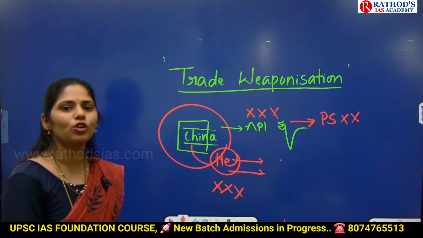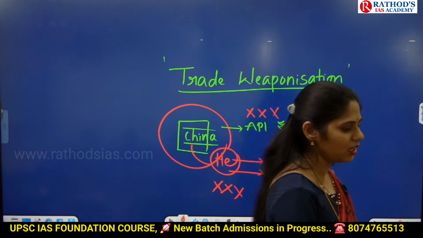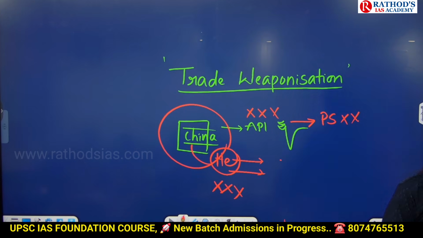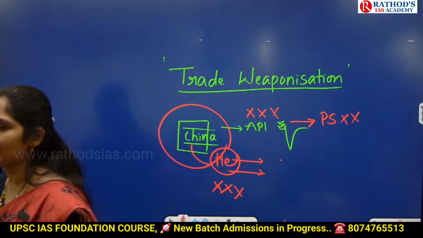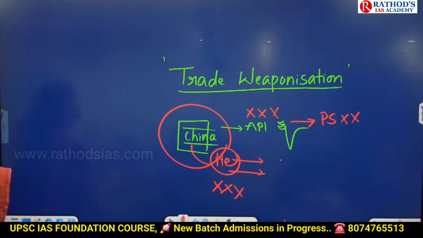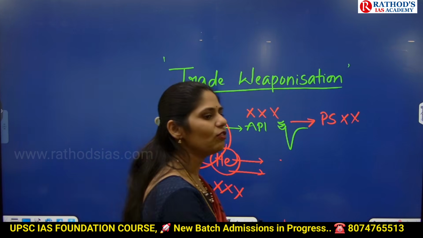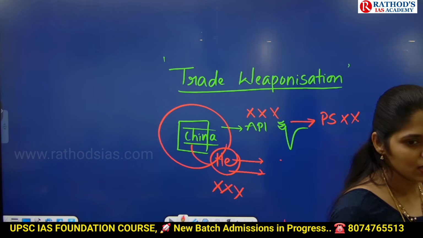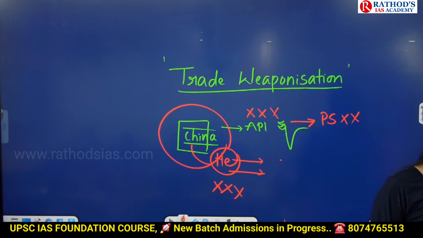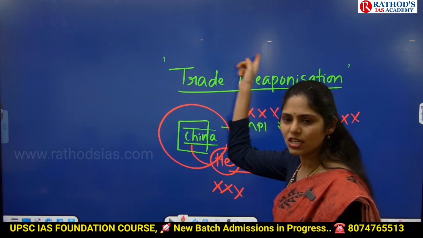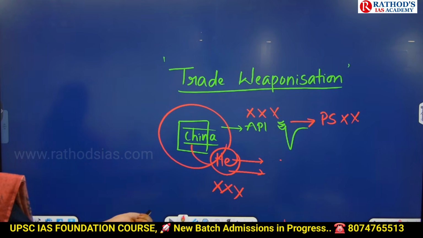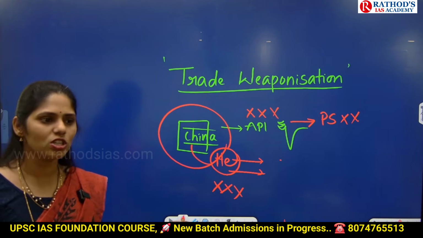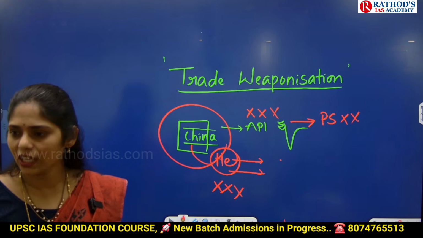So if UPSC wants to ask a question, it can ask in this way: what is trade weaponization? In this context, how is China using this trade weaponization to affect other countries' economies, and what is its impact on the global economy? So in that way, UPSC can ask you a mains-based question on trade weaponization. Here you can take the example of API, on which India is dependent on China. You can take the example of helium.